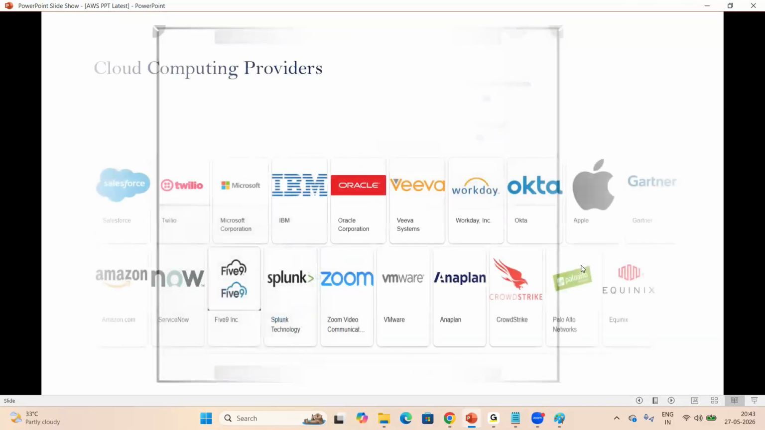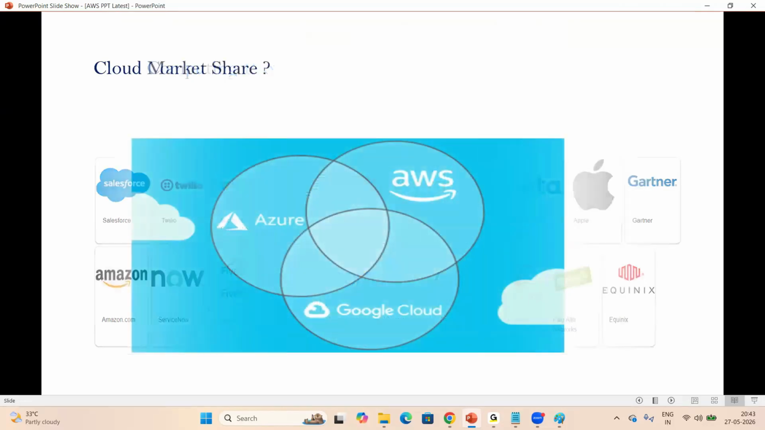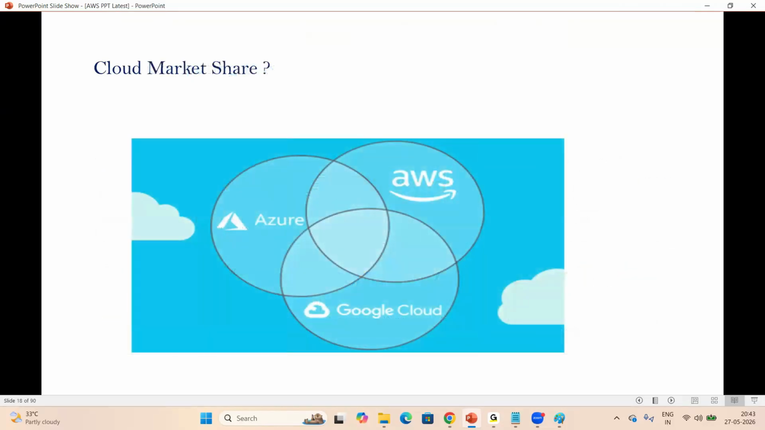Now, look at my screen. So these are the cloud computing providers. Nearly 35 more clouds are available in the market. Currently, AWS, Azure, GCP, these are all very popular clouds. Now look at my screen, everyone. So these are the popular cloud providers in the market.